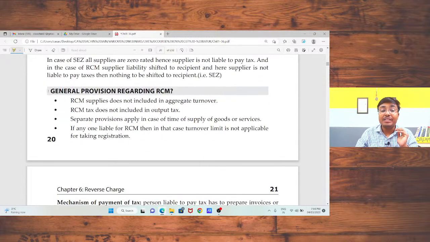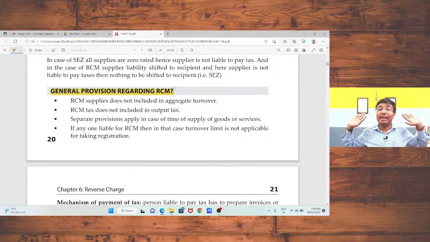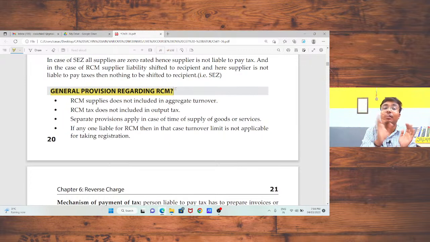Now, general provisions related to RCM, reverse charge mechanism. There are certain concepts. First, RCM supply is not included in my aggregate turnover, because I am paying the tax in the capacity of recipient, so this is not my turnover, hence the same is not included while calculating turnover.